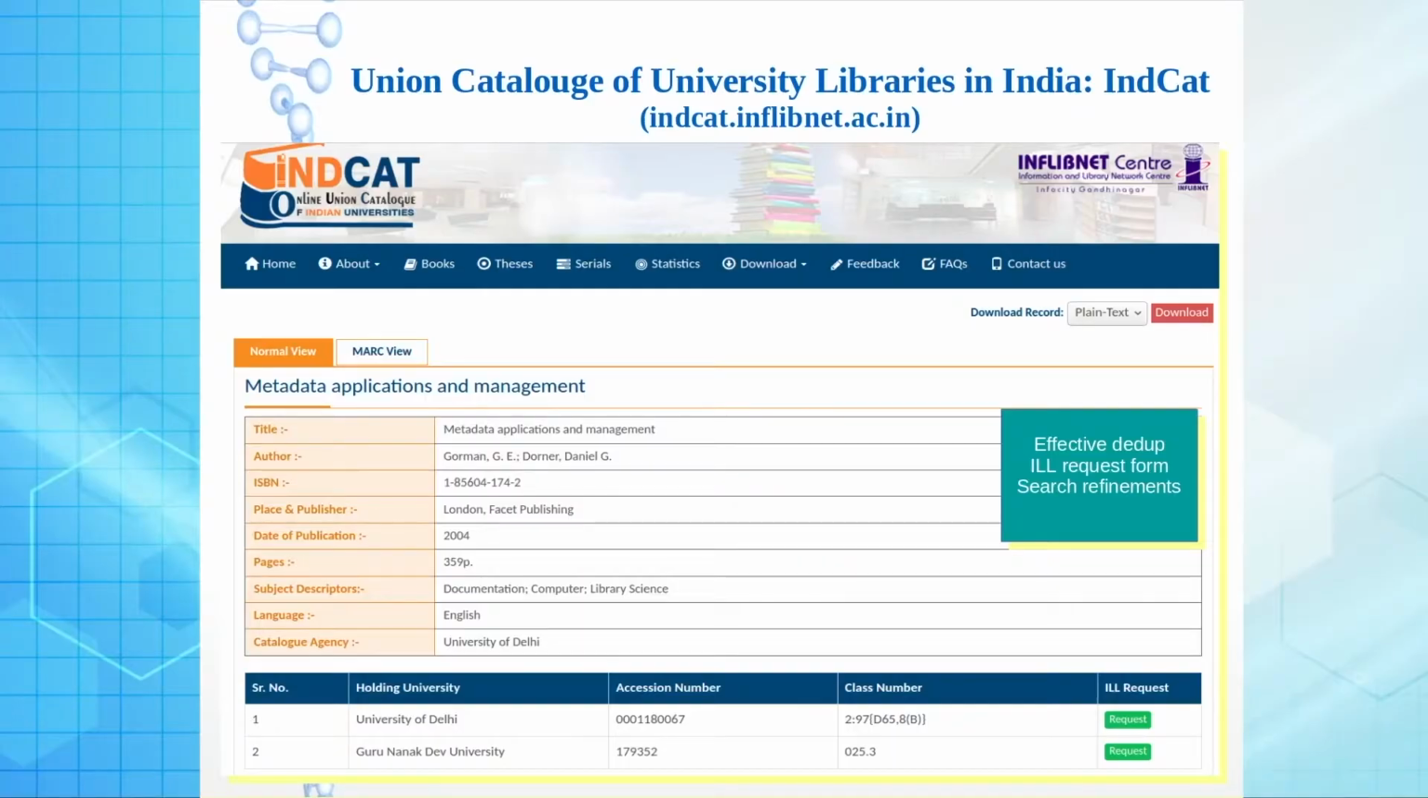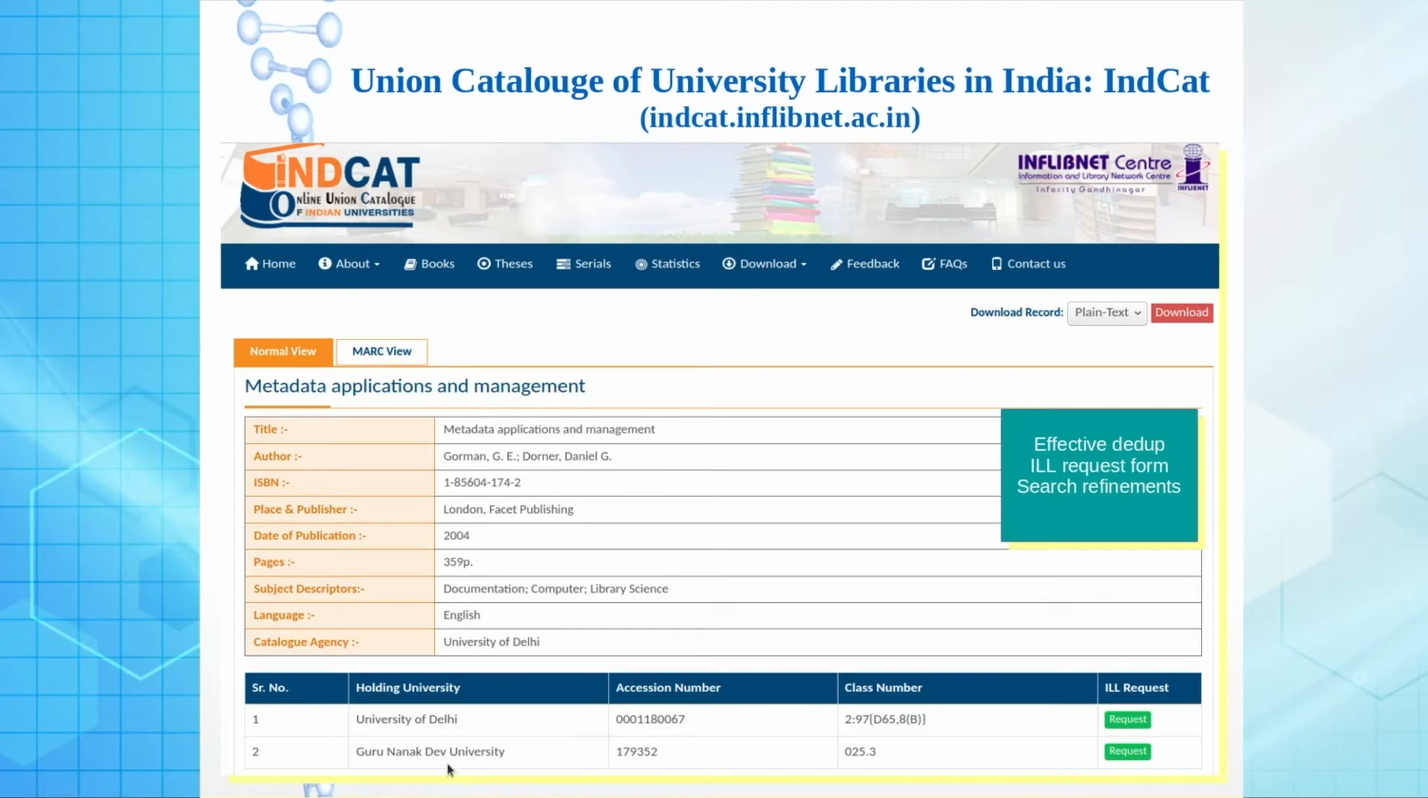Now let us start with the most comprehensive Union Catalog of India. You all know it, developed by INFLIBNET under UGC and called INTCAT. In the line of WorldCat, it is called the Indian Catalog, INTCAT. So here you can see a particular document, you can search, you can display, and it can tell you who the holding universities are, like University of Delhi and Guru Nanak Dev University. The accession number of the respective book is given, the class number is given, you can generate an ILL request, and effective deduplication has been done.